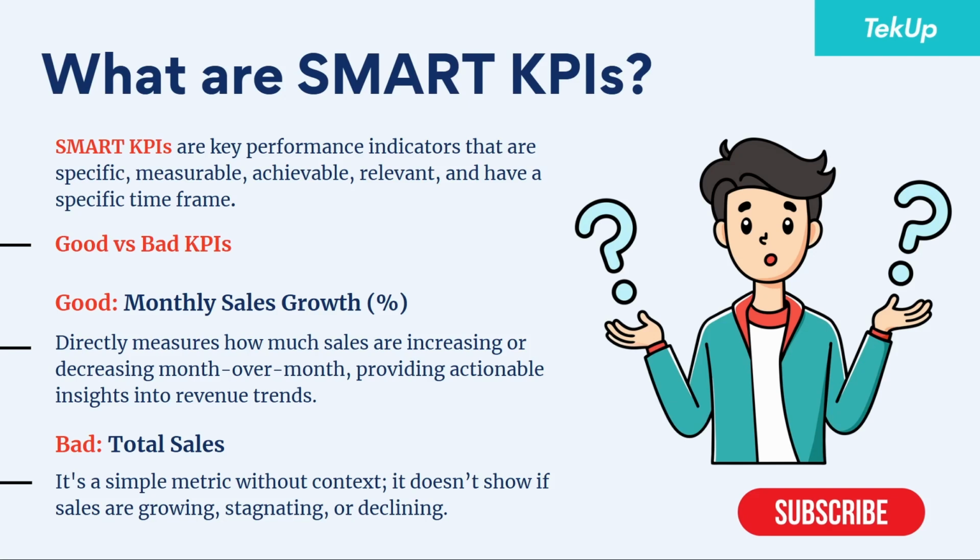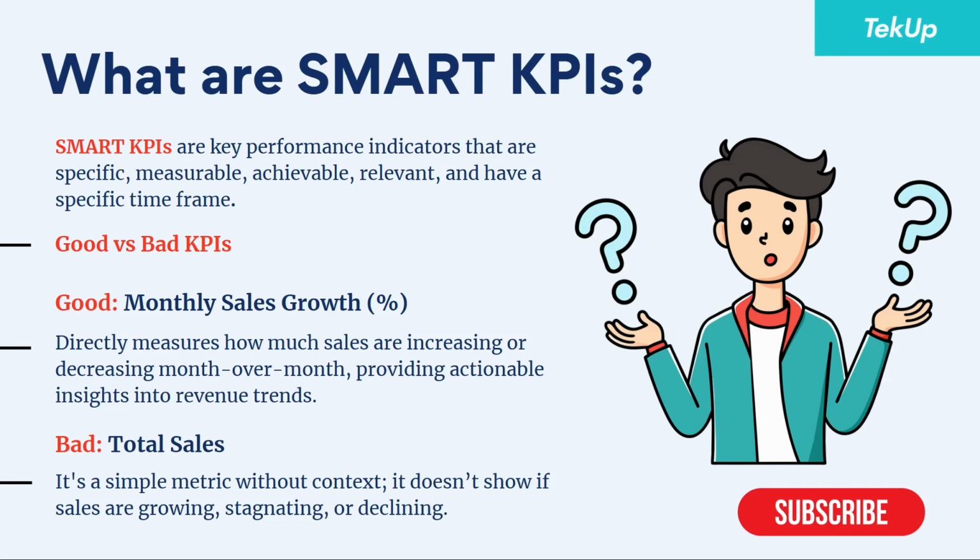A KPI must be achievable. What do we mean by achievable? It's the KPI must not be something that cannot be achieved. That means it must be achievable. It must be clear and it must be achievable. And the company should actually set processes or ways in which this KPI can be made achievable. Relevant.